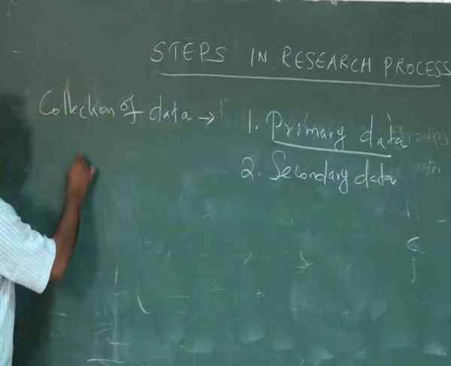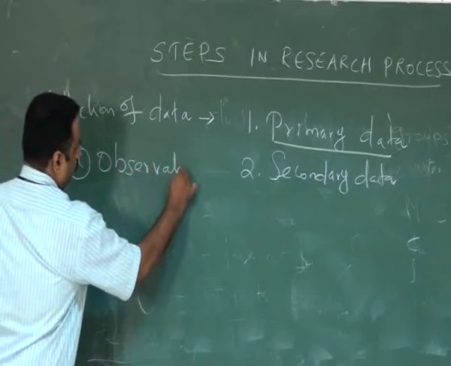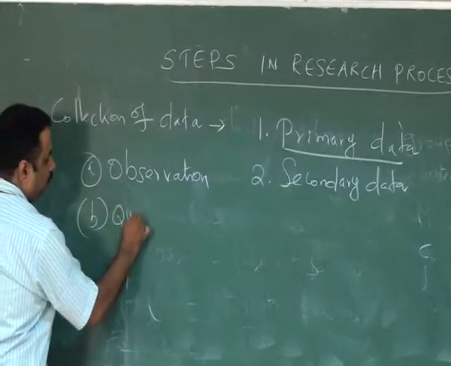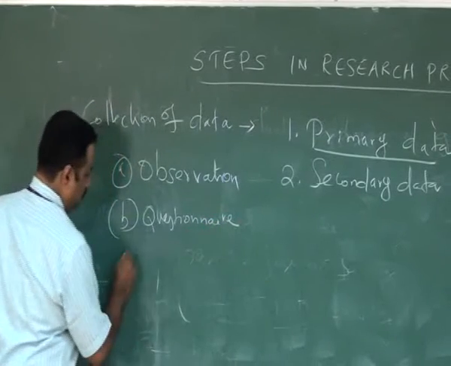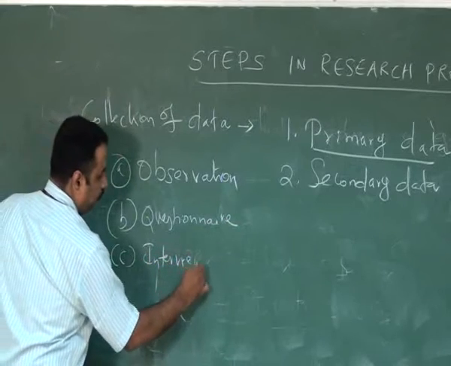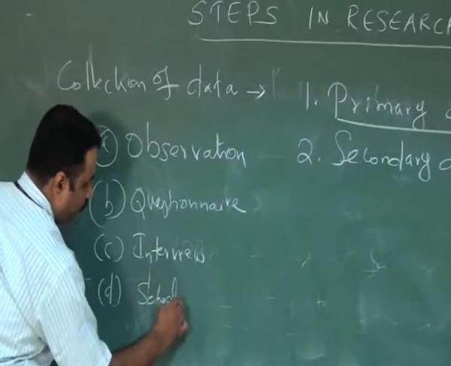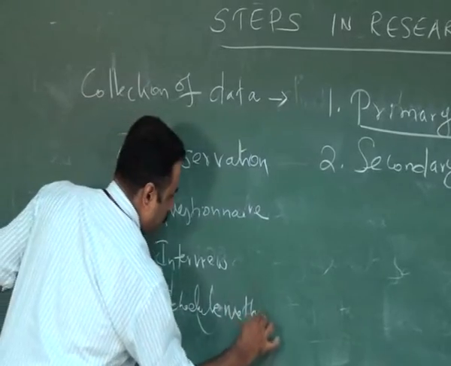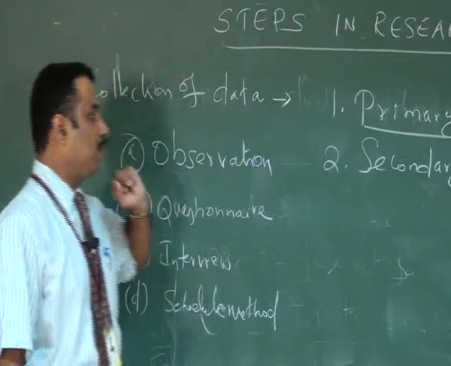The primary data may be collected using the observation method, questionnaire method, interview method, or schedule method. What is the observation method?